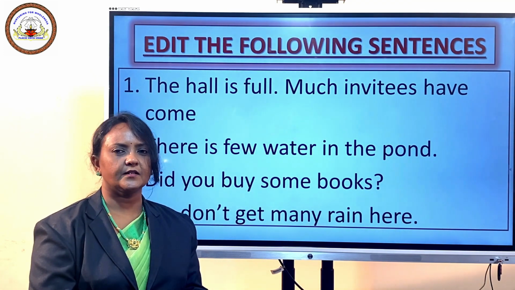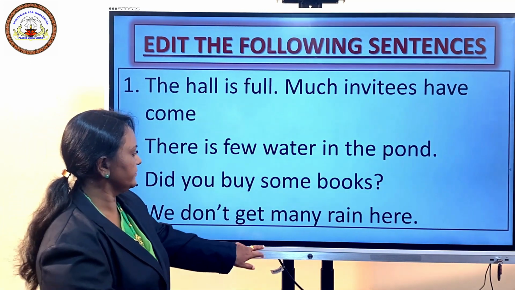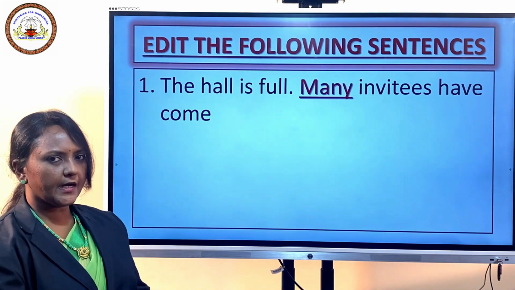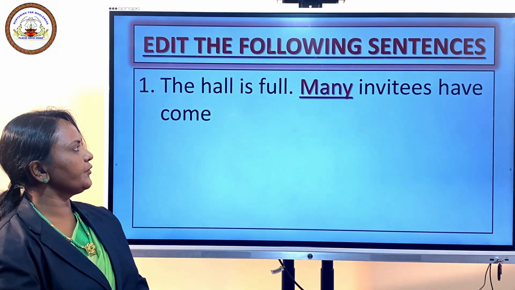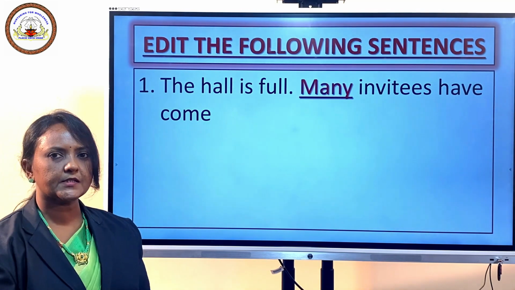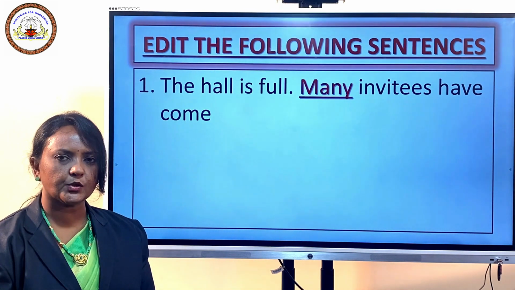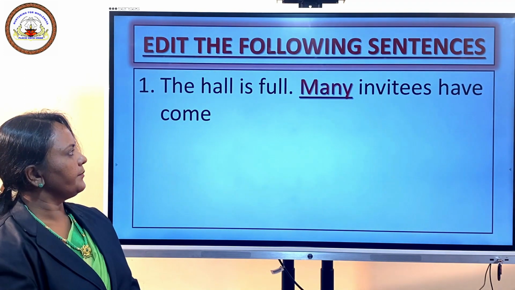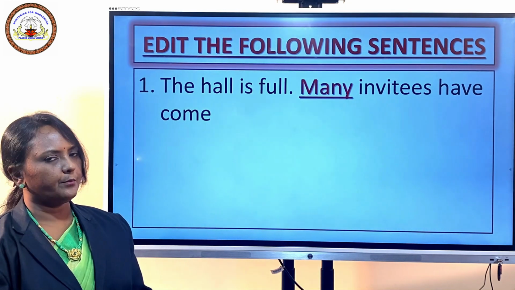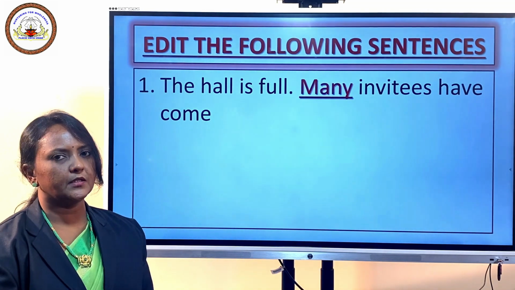Now shall we discuss the answers for these 4 sentences? Okay, fine. First sentence. The right answer is: the hall is full. Many invitees have come, because invitees is a countable noun, so much cannot be used. Much is used with uncountable nouns. Many is the quantifier that has to be used with countable nouns.